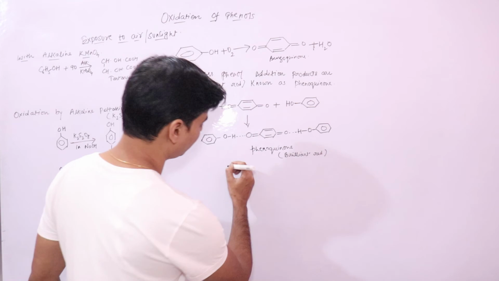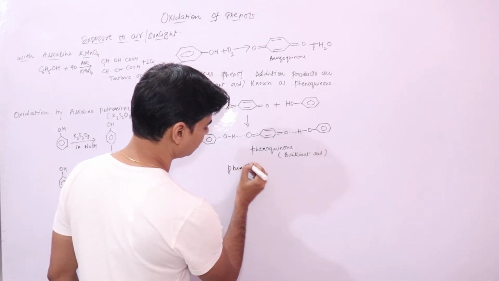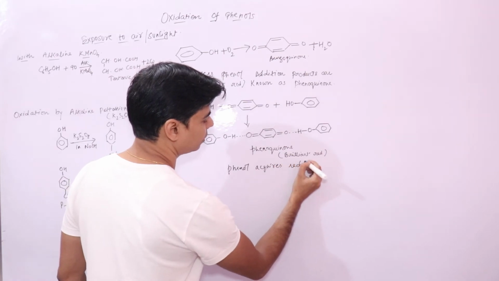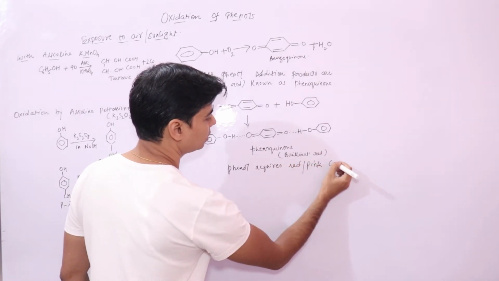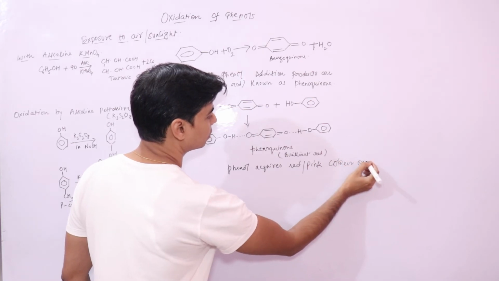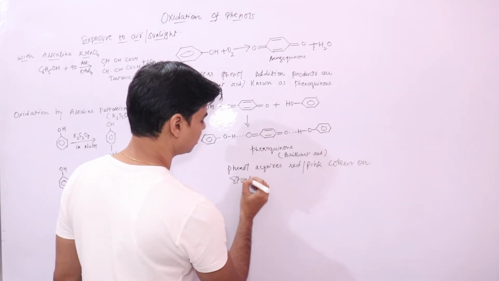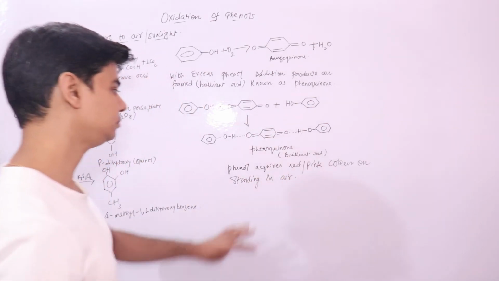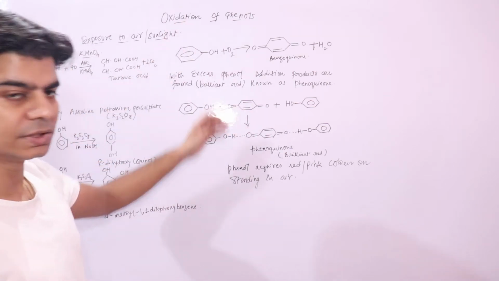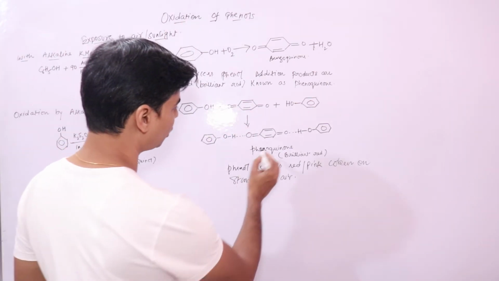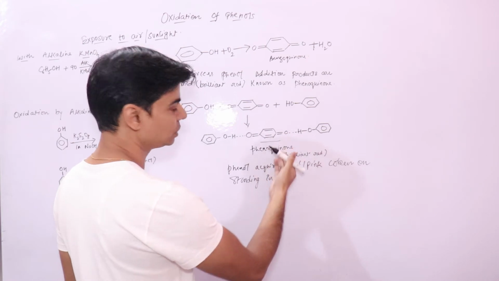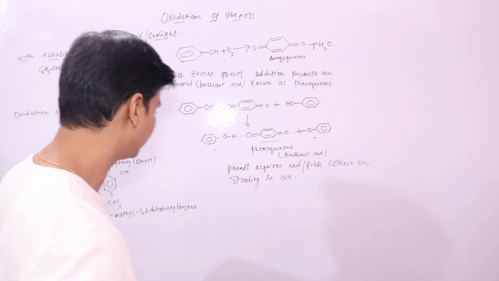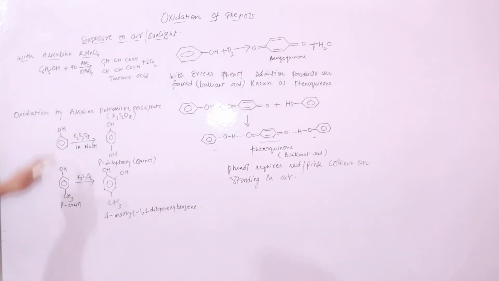That is why phenol acquires red or pink color on standing in air. This is the reason. And remember, you have hydrogen bonding between benzoquinone and your phenol molecules, and they together form an addition product, phenoquinone. Now let's look at other reactions.